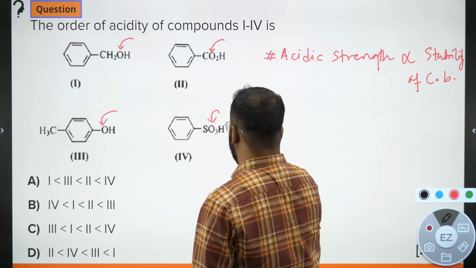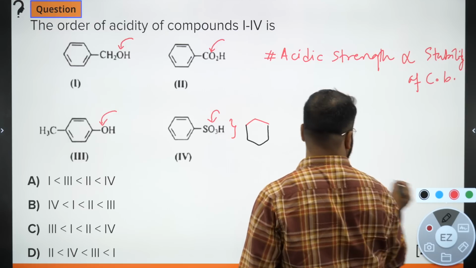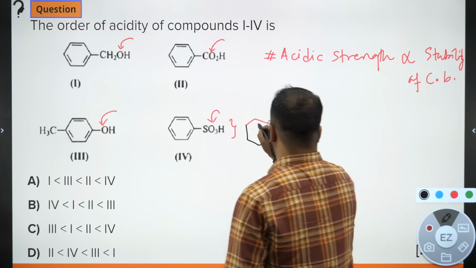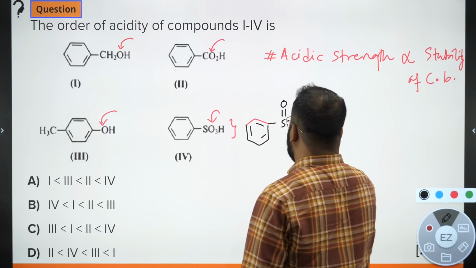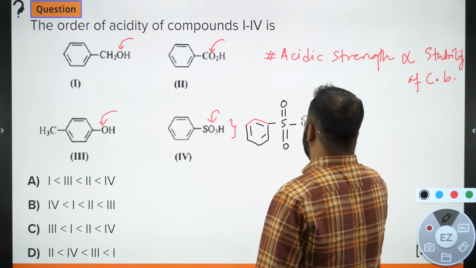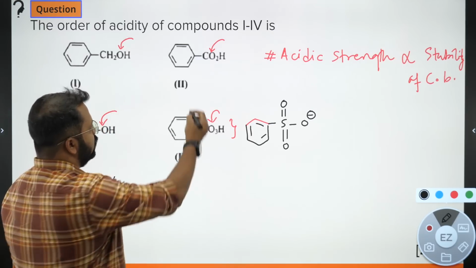So fourth का जो conjugate base होगा, that will be like this. This is sulfonate ion, benzene sulfonate ion.